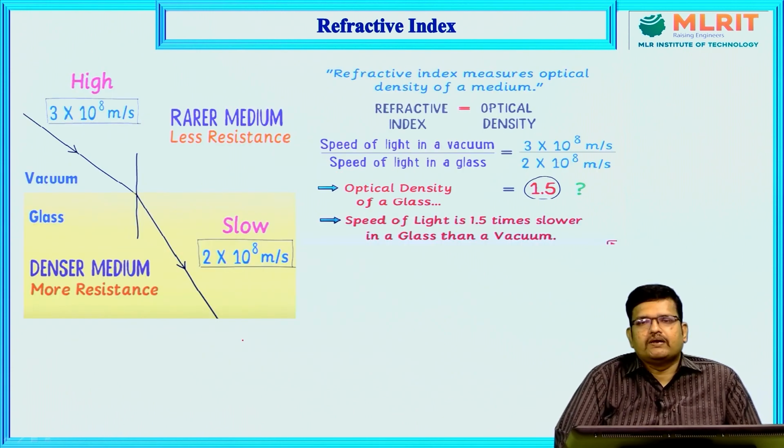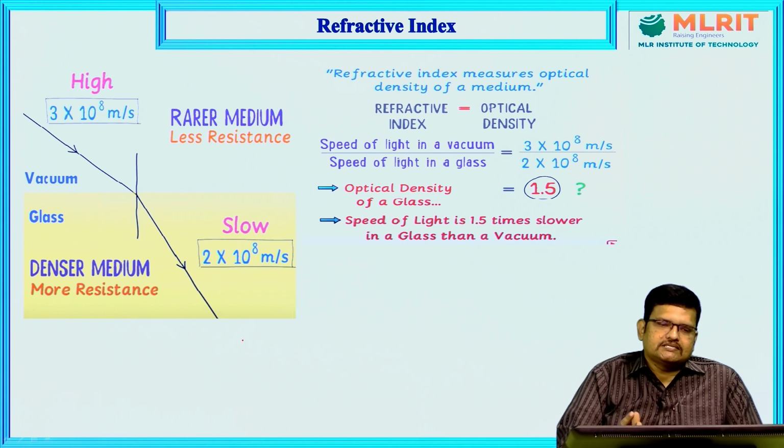The refractive index simply measures the optical density of the medium. What is the optical density of the medium? Simply, it is the speed of light in a vacuum or air divided by the speed of light in glass, or otherwise, the speed of light in one medium divided by the speed of light in another medium.